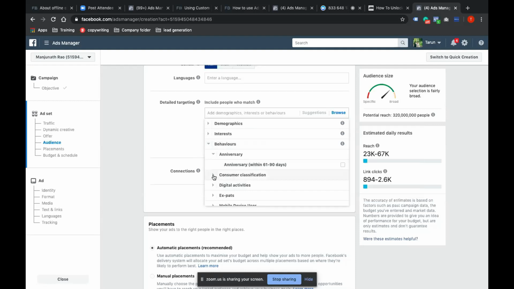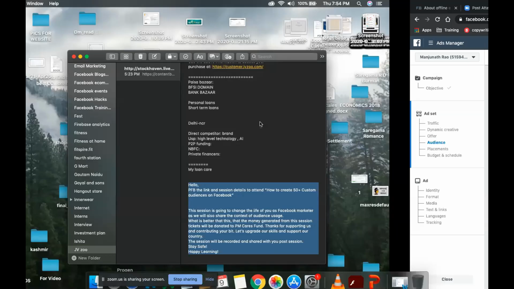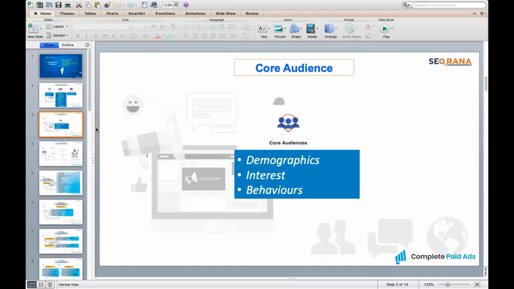The basic thing that always helps us distinguish ourselves from a fellow marketer is the intensity with which we try to understand the customer persona or customer behavior. So I already know that someone who has an anniversary in the next 15 days, or in 61 to 90 days, might want to plan a travel. Those kinds of things. Okay, so these are the three things which you can check.